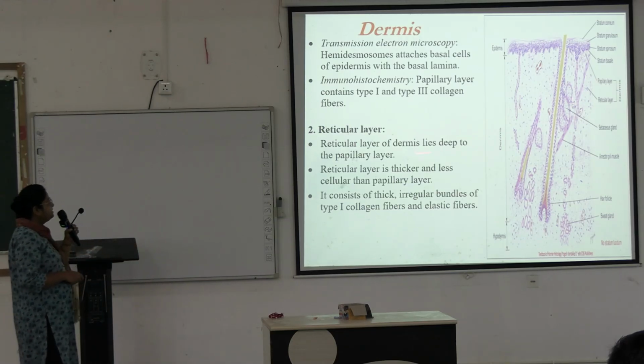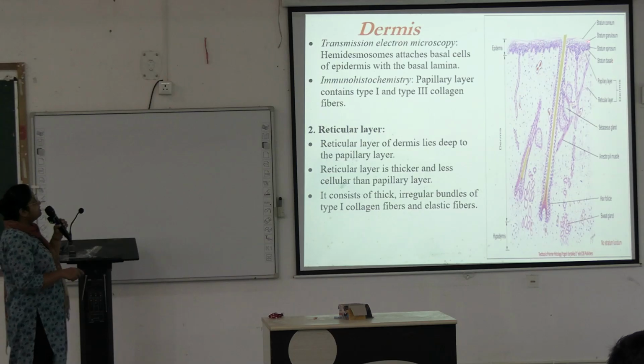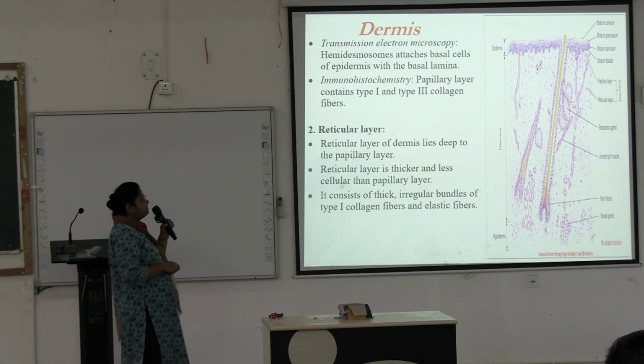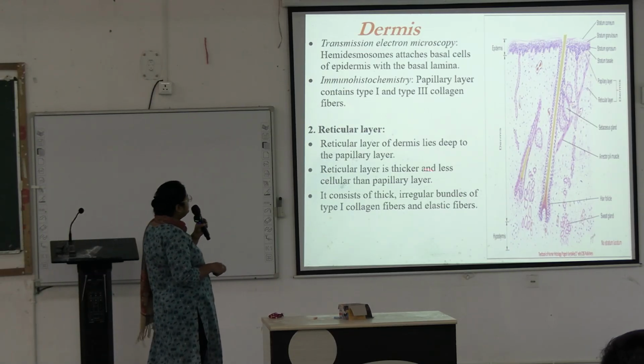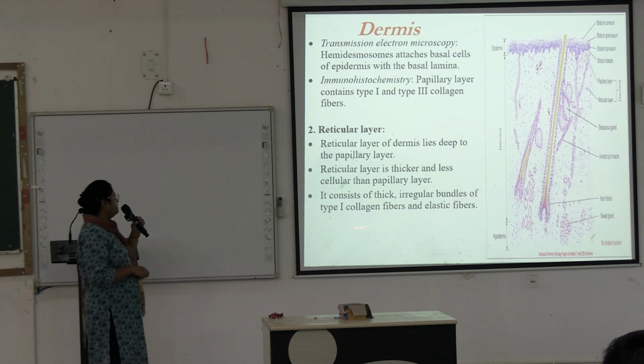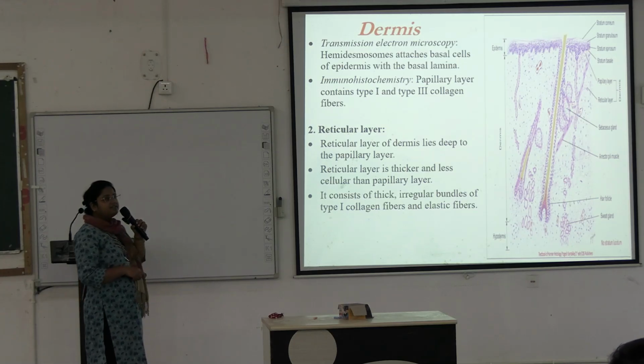The reticular layer of the dermis lies deep to the papillary layer. So here is the papillary layer and below it the whole of this is the reticular layer. The reticular layer is thicker and less cellular than the papillary layer, and it consists of thick irregular bundles of type 1 collagen fibers and elastic fibers.